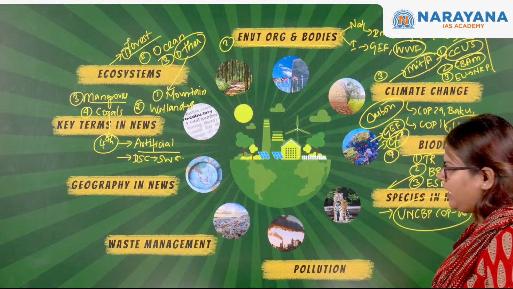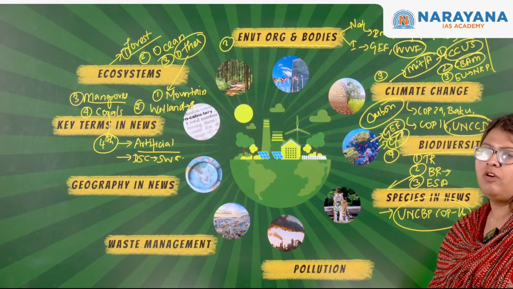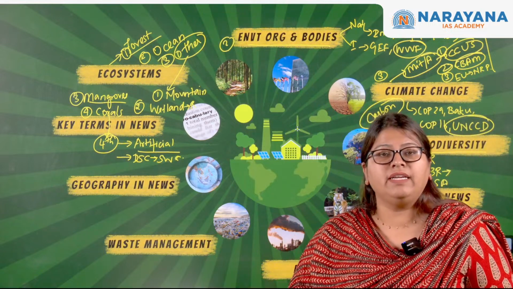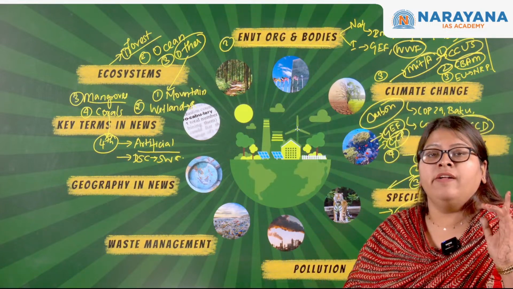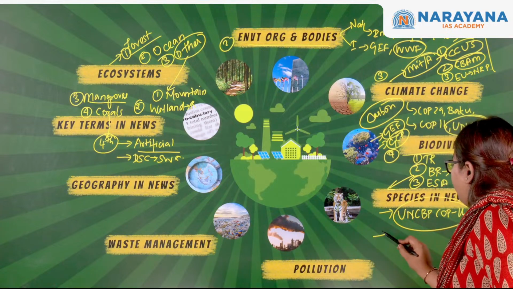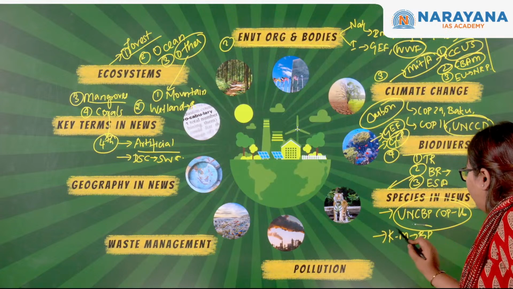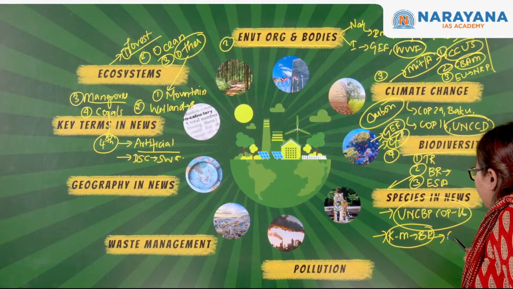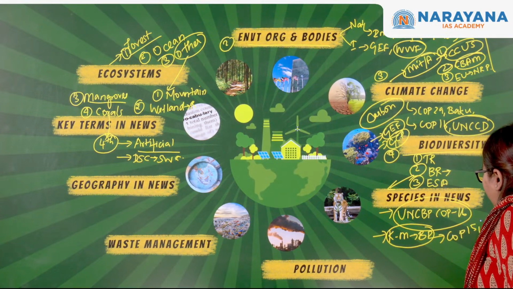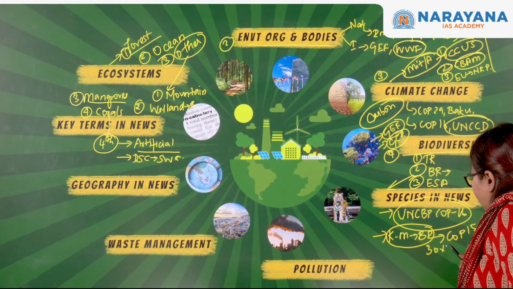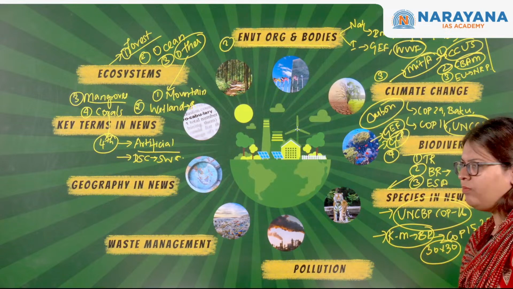And also as a continuation, we discussed the UNCBD COP, that is Conference of the Parties 16, that was recently held. With respect to that, we saw the updated National Biodiversity Action Plan that India has given, and whether that was aligning with the Kunming-Montreal Biodiversity Framework or not. When was it adopted? COP15 in 2022 in Montreal. We actually saw the 30-by-30 targets of the Kunming-Montreal Framework as well.